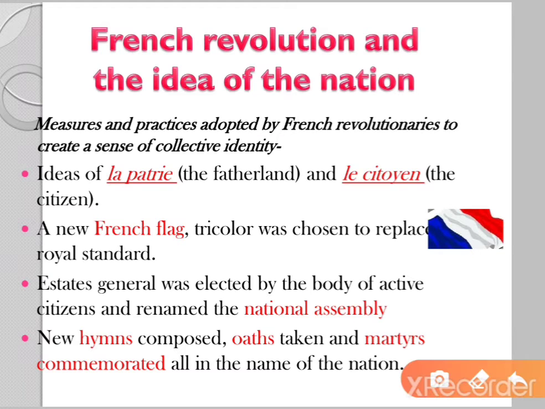The next thing to create a sense of collective identity was a new French flag. This was the new French flag that was chosen to replace the royal standard.